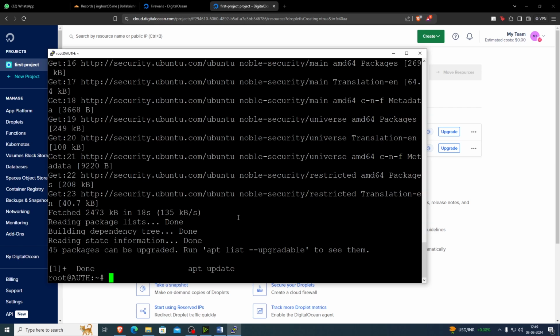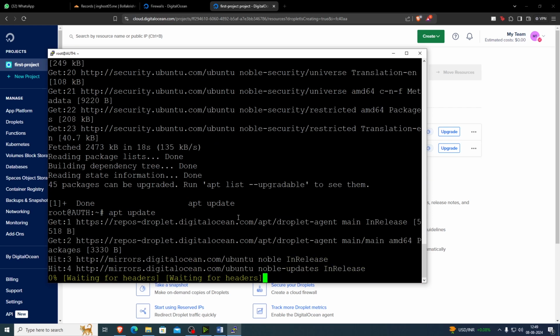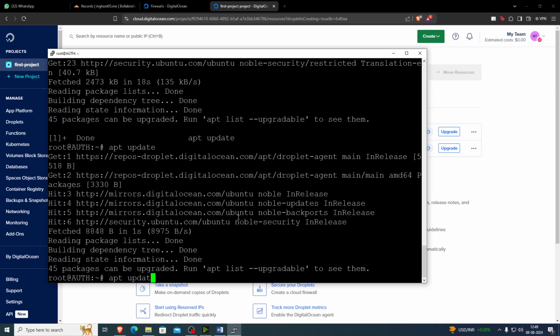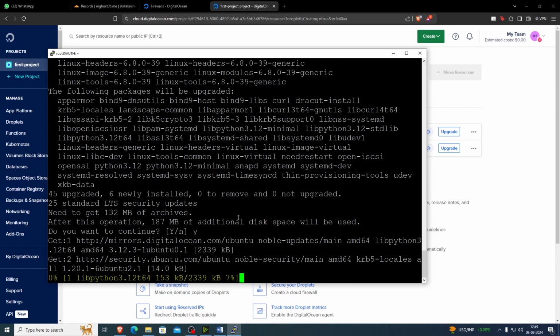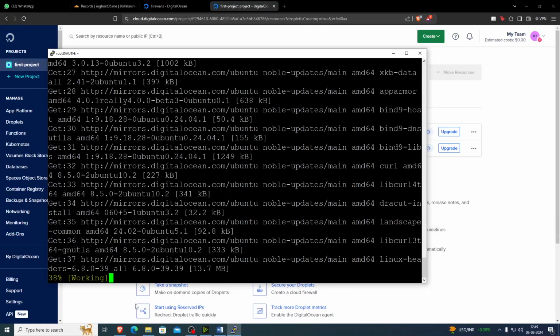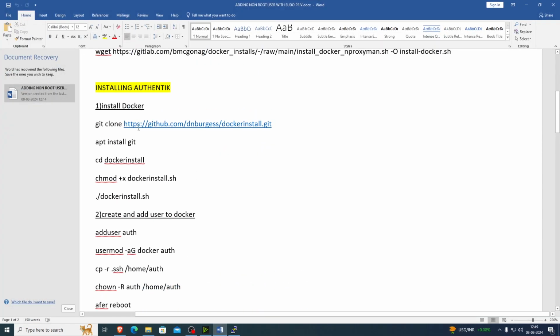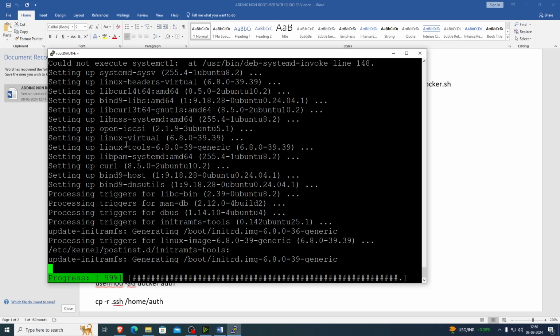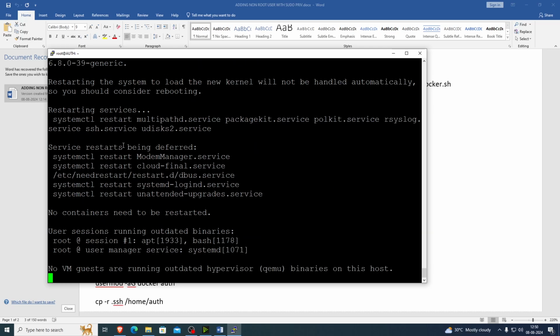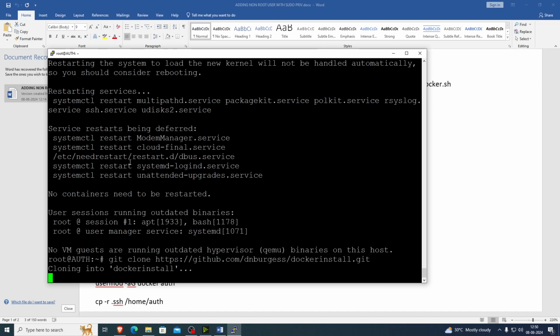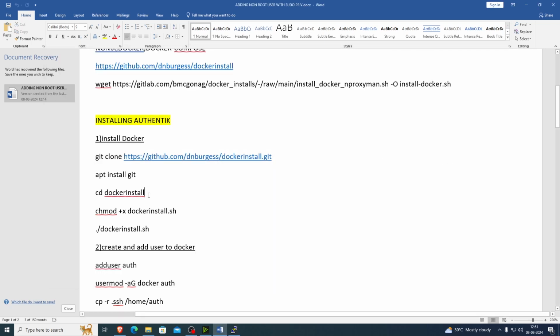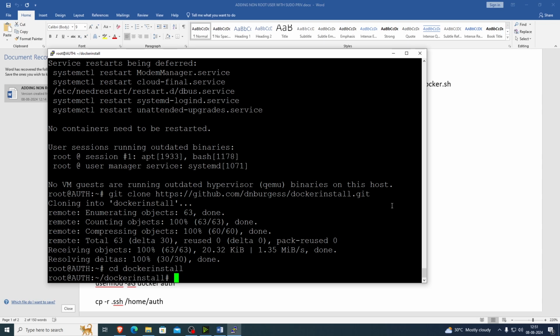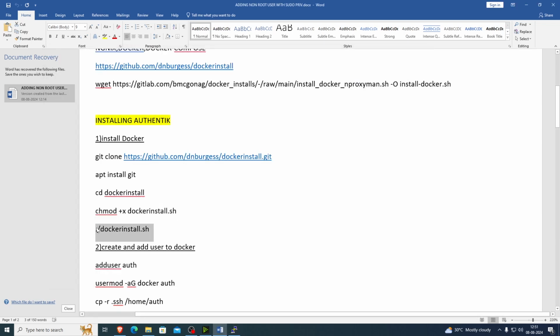First, let's check for updates. After that, we will install Docker. Make it executable and let's run that.